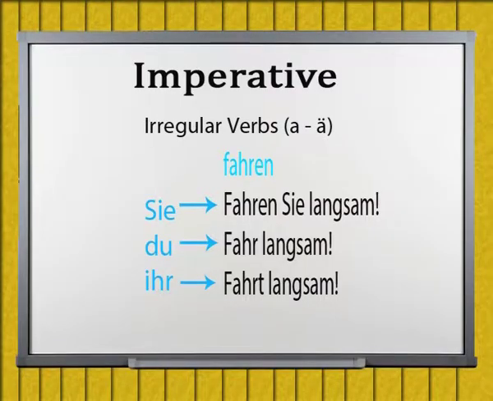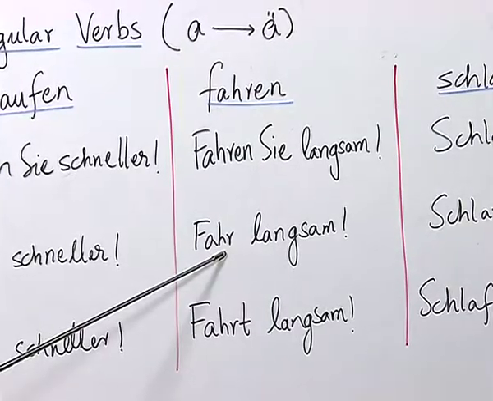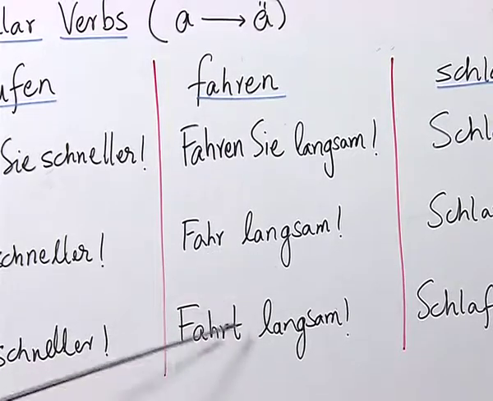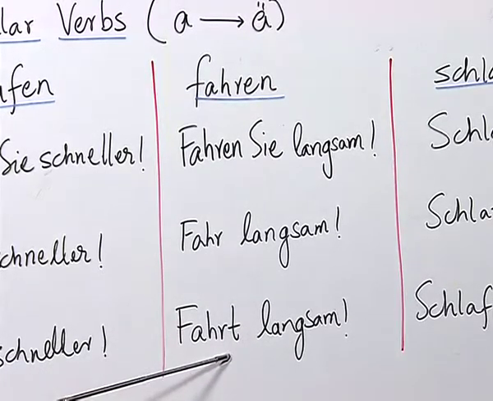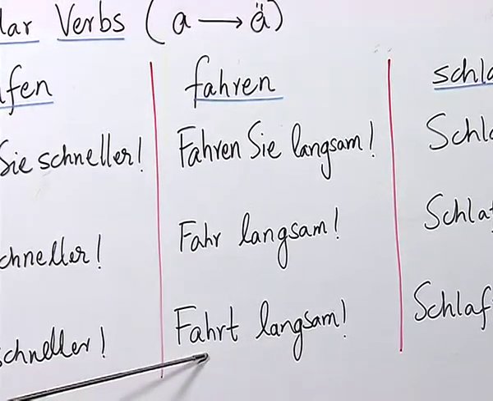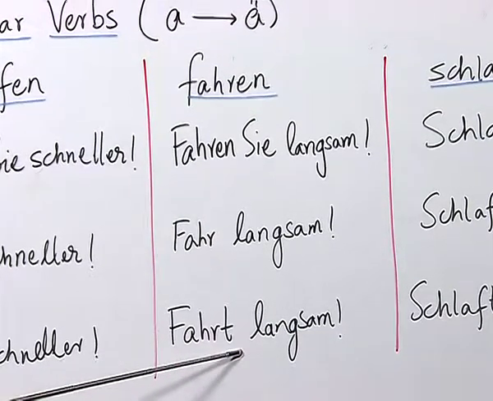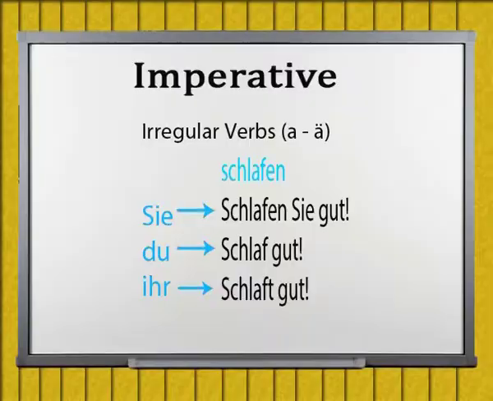Now, let us look at how the verb fahren is used as an imperative sentence for du. Like laufen, we have fahren here without an umlaut and without the ending st, and the conjugation of the verb fahren with ihr is retained here with the ending t, to make it an imperative sentence.